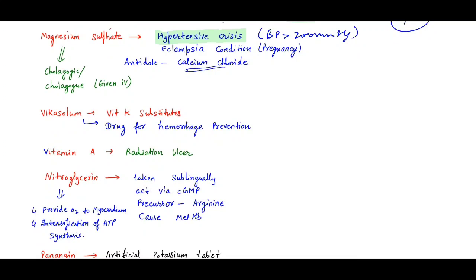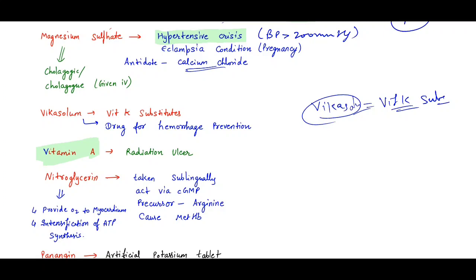Vikas. So who is the Vikas? Write down in the comment who is the Vikas. Remember, Vikas is a vitamin K substitute, and the Vicasolum. Vicasolum is a vitamin K substitute drug for the hemorrhage prevention. Which is the drug for the hemorrhage prevention? That is Vicasolum. Remember the drug for the radiation ulcer, that is vitamin A.